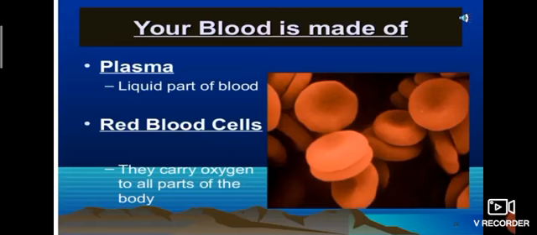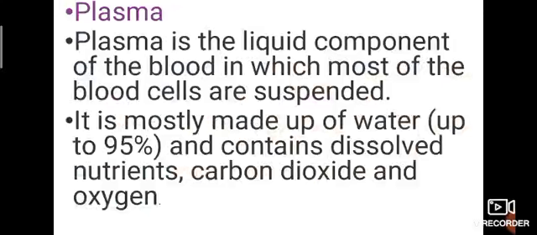So firstly, plasma. Plasma is the liquid part of blood. Okay. Plasma is the liquid component of the blood in which most of the blood cells are suspended. It is mostly made up of water, up to 95% water, and contains dissolved nutrients, carbon dioxide and oxygen.